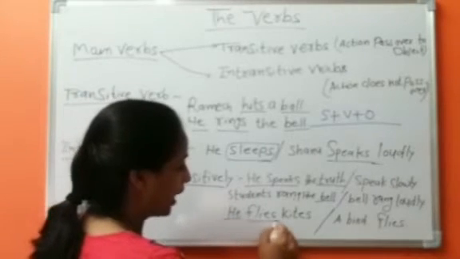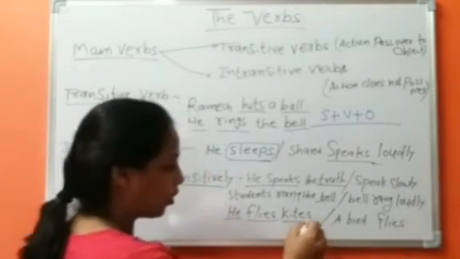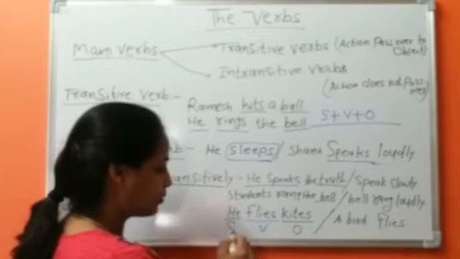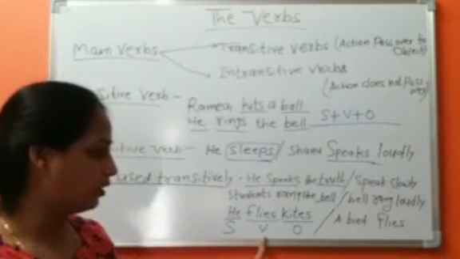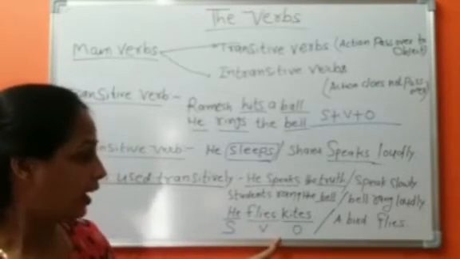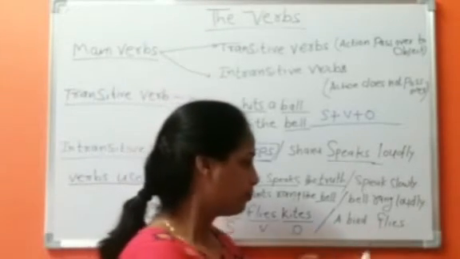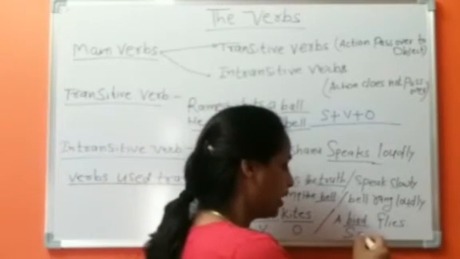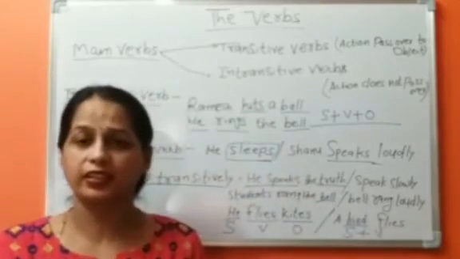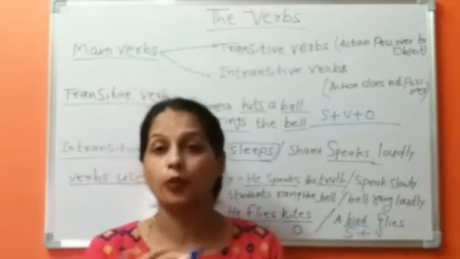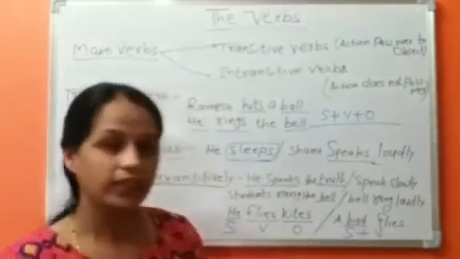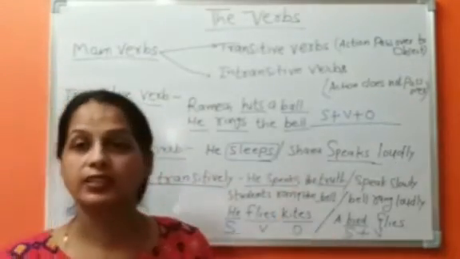And the next, he flies kites. Subject doing an action verb and it requires an object. Subject plus verb and object, it is called a transitive verb. And a bird flies means a bird is the subject and fly is the verb. It is a complete action. There is no requirement of any object. It is an intransitive verb.